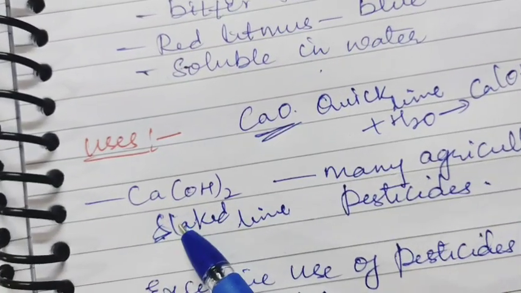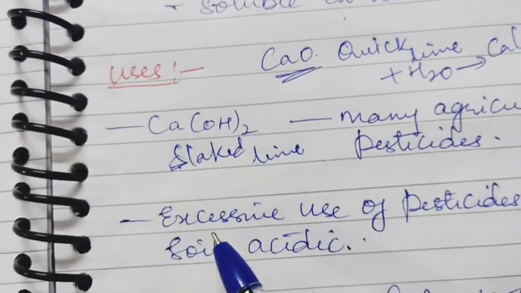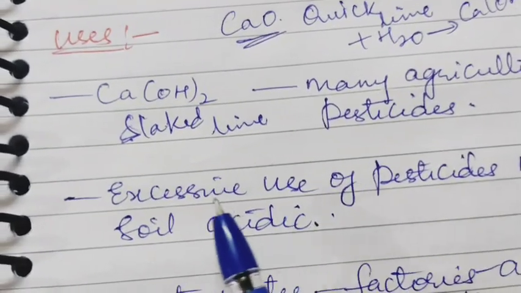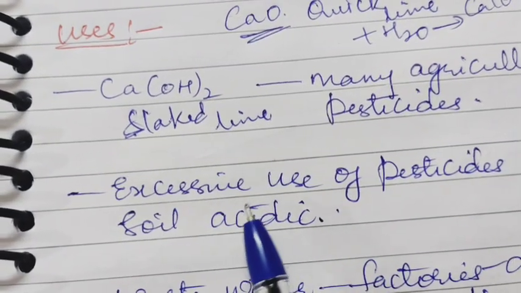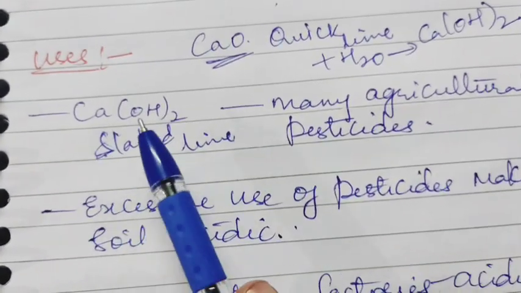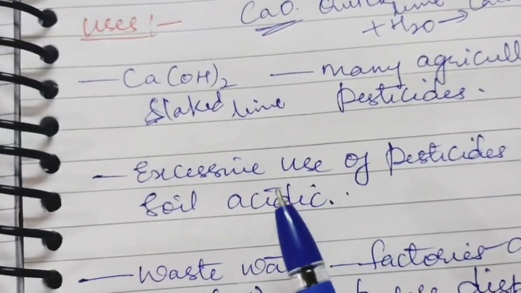This calcium hydroxide is used in many agricultural pesticides, and excessive use of pesticides makes the soil acidic. To neutralize this acidity, calcium hydroxide, that is slaked lime, is used to neutralize the soil.